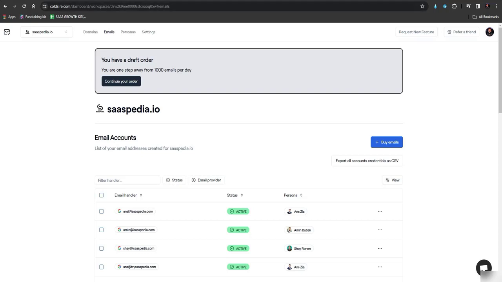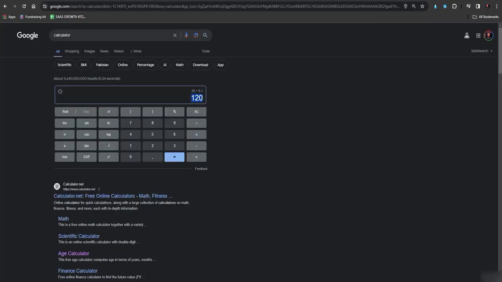And you would have to pay around $1,200 per month if you want to send 10,000 emails per day.